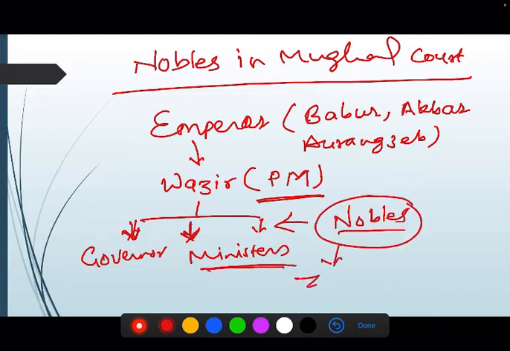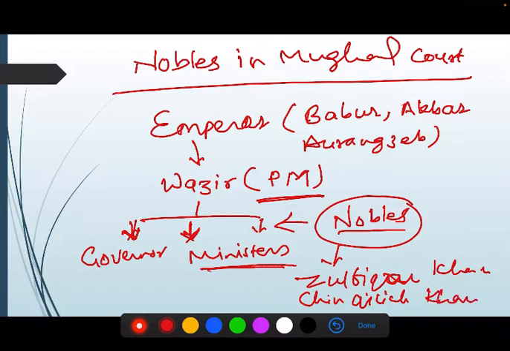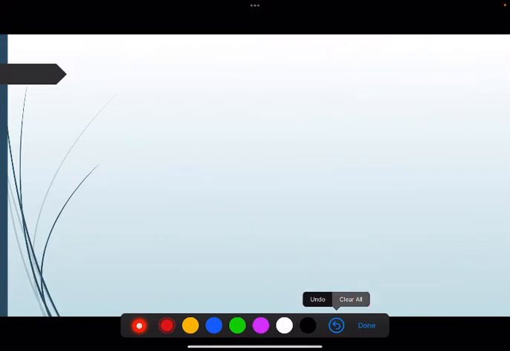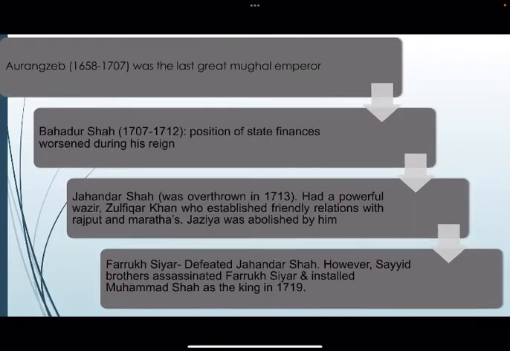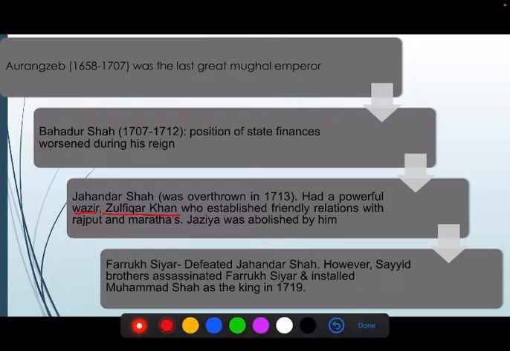Like Zulfikar Khan, Chinkiliz Khan. These were the nobles of the Mughal Empire. You will get to know about their role also. Zulfikar Khan was the powerful wazir in the reign of Jahandar Shah, and he tried to improve the Mughal administration a lot.